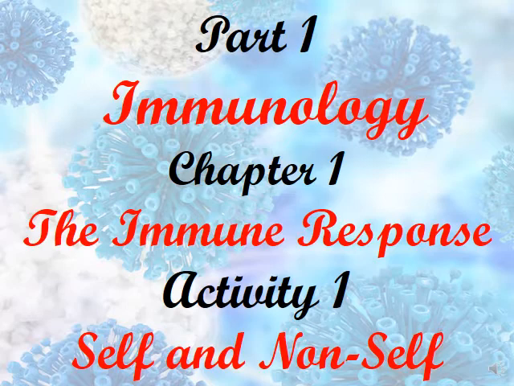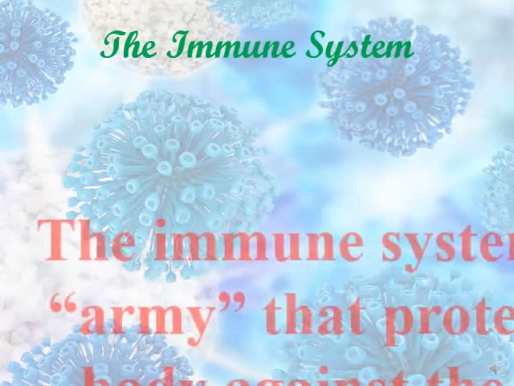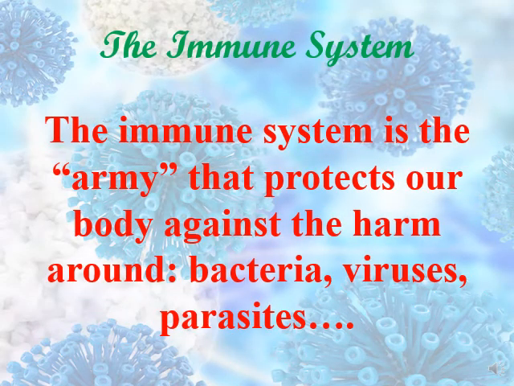First activity about the self. The immune system is defined as the army that protects our body against the harm around us, like the bacteria, the viruses, the parasites. So the immune system, as I said, is the army. It contains soldiers. We're going to determine these soldiers later on. So the immune system is the army that protects our body against the bacteria, against the viruses, against the parasites. So without the immune system, we will die.